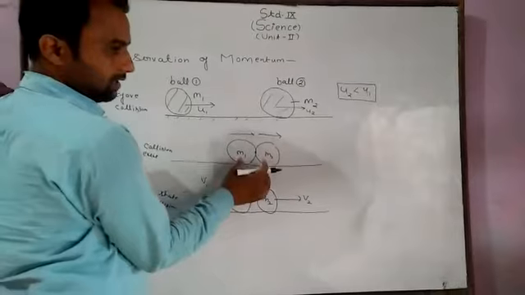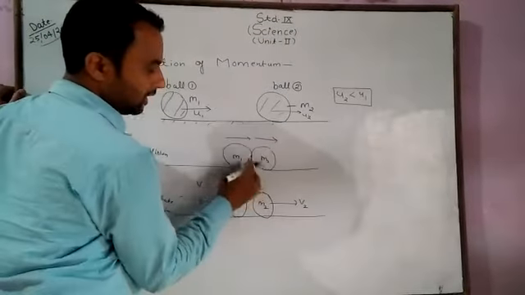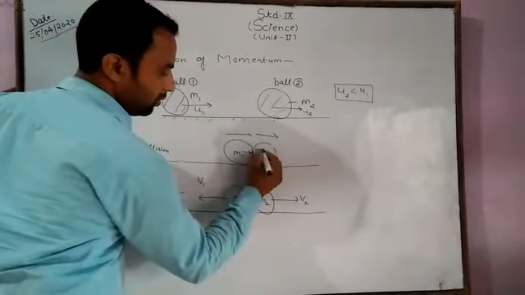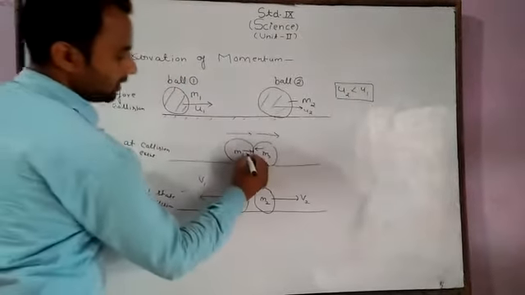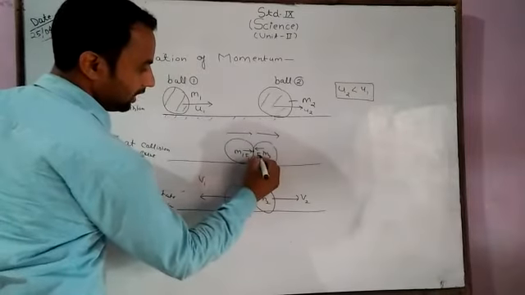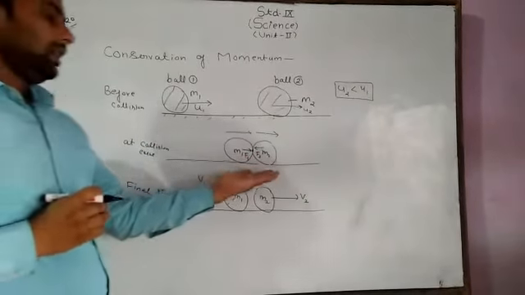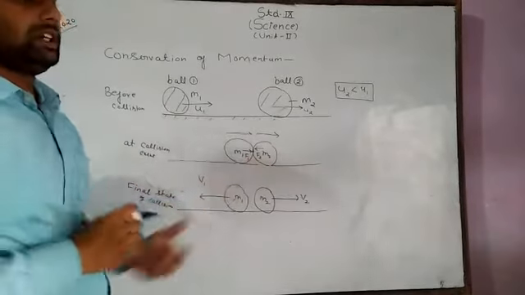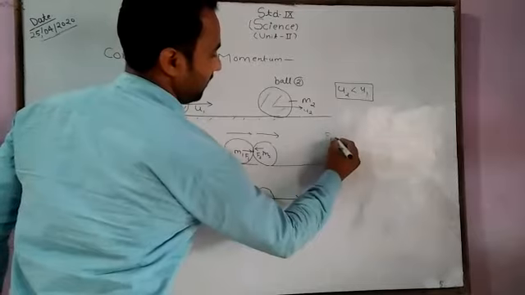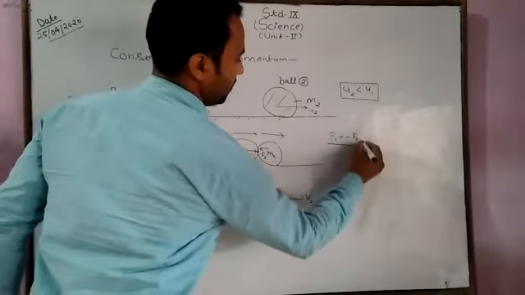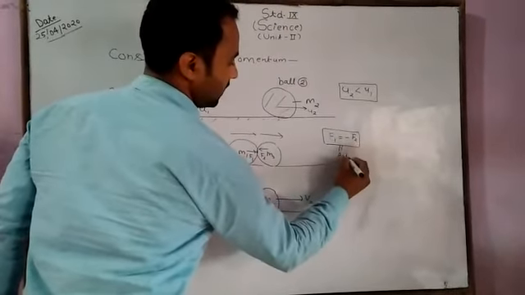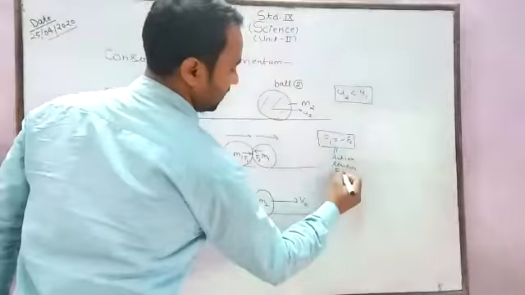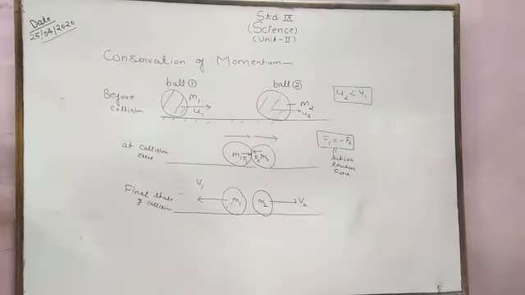When the collision takes place, the forces acting on this system are F1 and F2 on the m1 and m2 blocks. But we know Newton's third law: F1 and F2 are equal and opposite in direction. It means F1 is equal to minus F2. This is an action-reaction pair of forces.